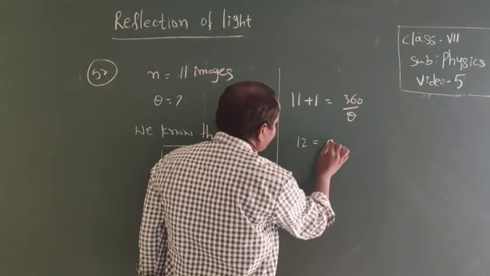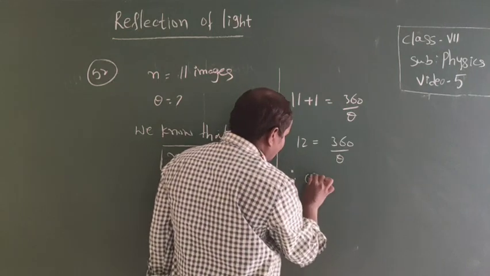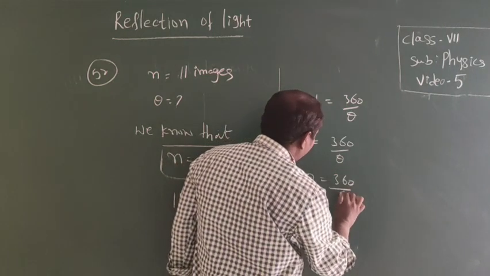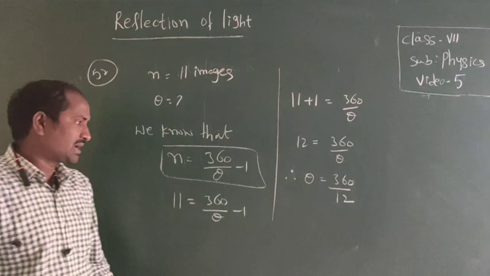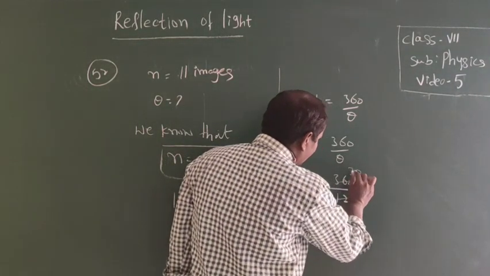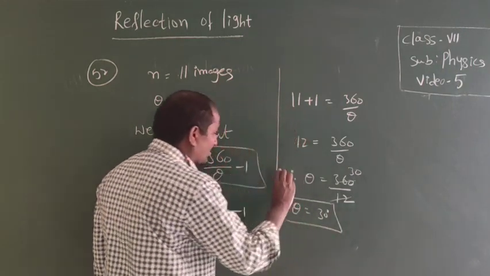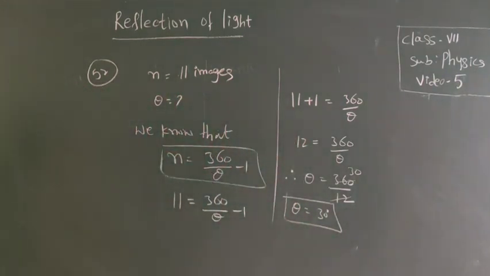So 12 equals 360 by theta. Therefore, theta equals 360 by 12, that is 30. Therefore, theta equals 30 degrees, and we will get 11 images.